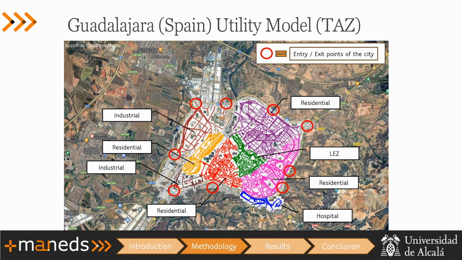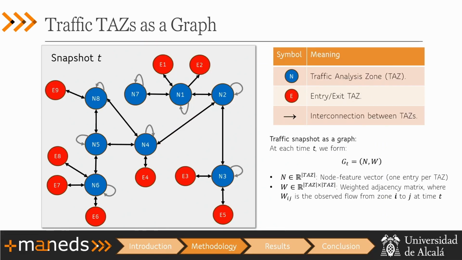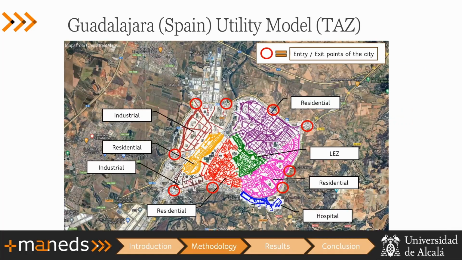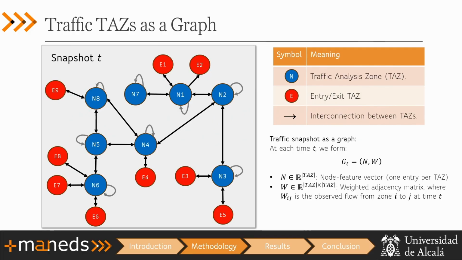So this will be the physical view of the scenario, and this will be the logical view of the scenario. That will be how our AI model sees the net. So, as I explained before, the blue dots will be the colored zones from the simulation, and the red dots will be the red circles from the entry-exit points of the city. So as we can see, the inner traffic is only in the blue dots, and this is how our net will be able to make the spatial prediction.